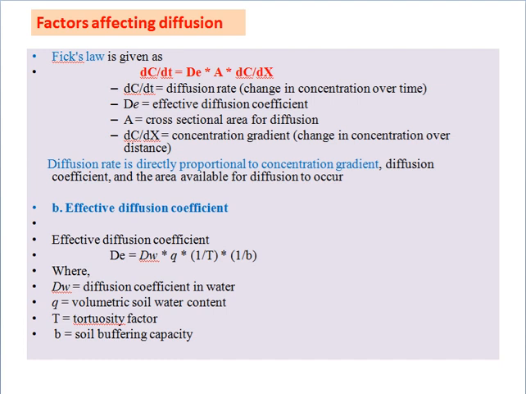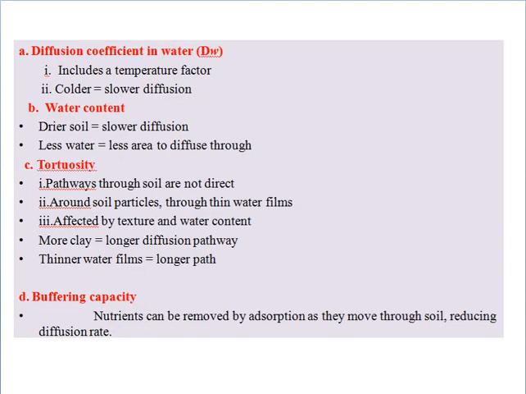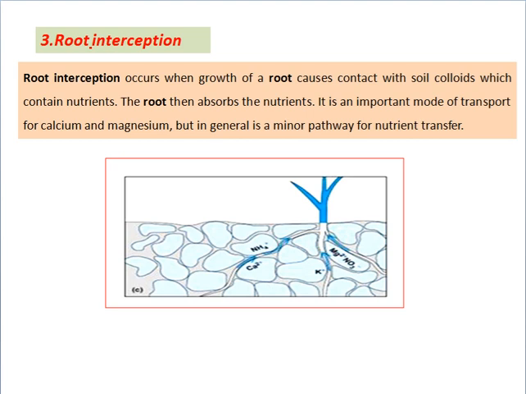Factors affecting diffusion: diffusion is described by Fick's law. Fick's law is dC by dt is equal to D times dE. Diffusion rate is directly proportional to the concentration gradient, the diffusion coefficient, and the area available for diffusion to occur. Then the effective diffusion coefficient, the diffusion coefficient in water, water content, tortuosity, and buffering capacity.